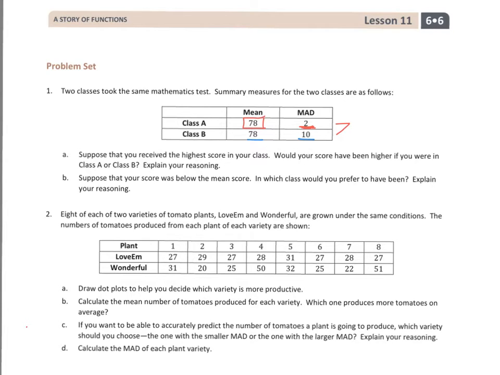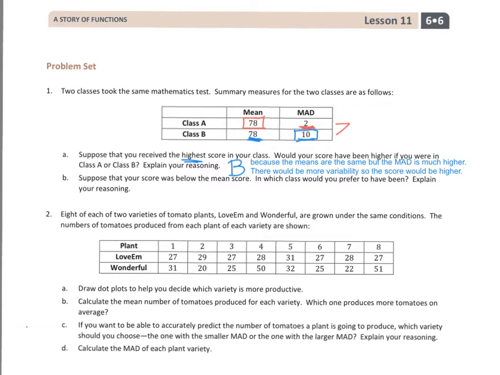For class B, the mean absolute deviation is high, meaning scores could be very low compared to the 78, or they could be very high because there's such a stretch. So the variability is high, meaning there could be many low scores and many high scores. So if I receive the highest score in the class, I would want to be in class B because the means are the same, but the variability, meaning mean absolute deviation, is higher in class B, meaning there's more of a chance it would be way above the mean. And there's my explanation right there.